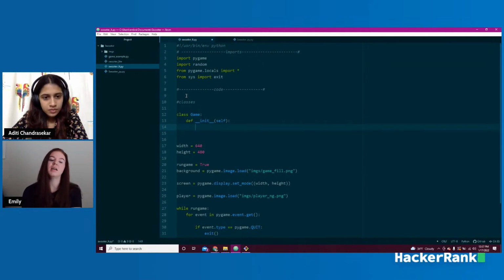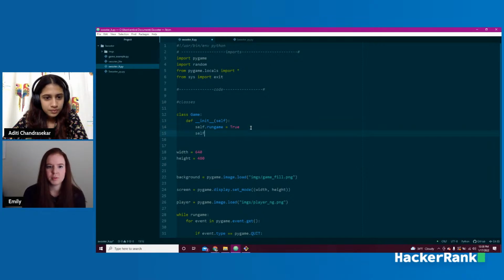And now we're going to set up all the different details about the self of the game. So I could set up something called class Emily, def __init__ self, and I could say self.occupation equals analyst, self.previous_occupation equals biologist, right? And I could go through and pull out all these pieces of information about myself. That's what we're doing for each object in object-oriented coding. So I'll say self.runGame equals True, right? And now we've taken care of this piece of the code, so I can take this out of the bottom.